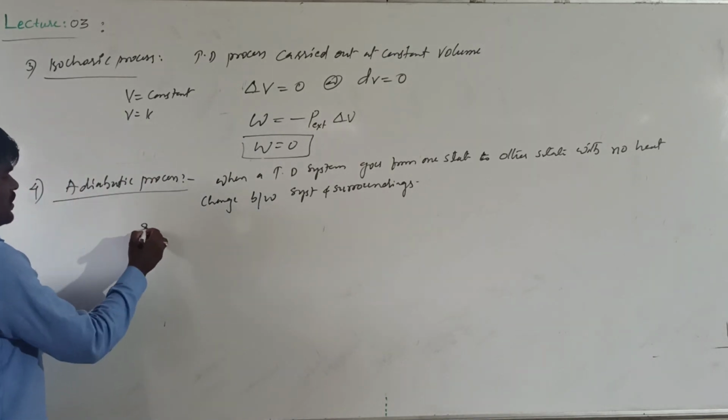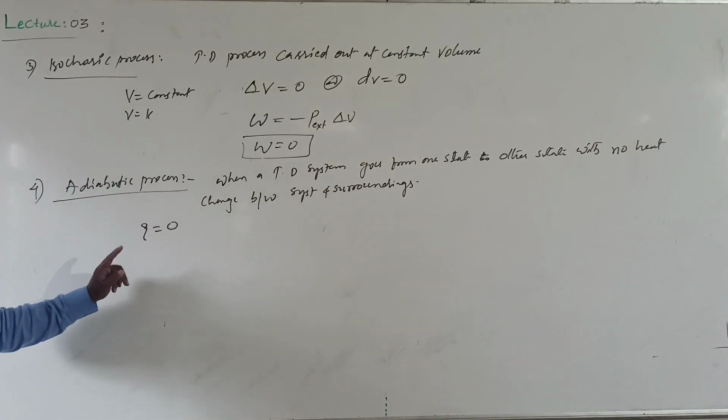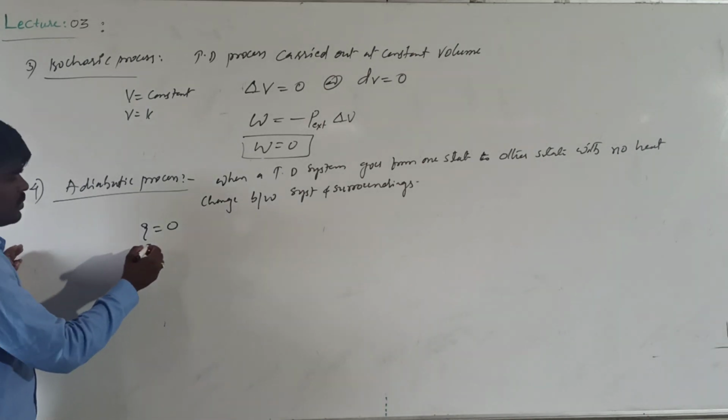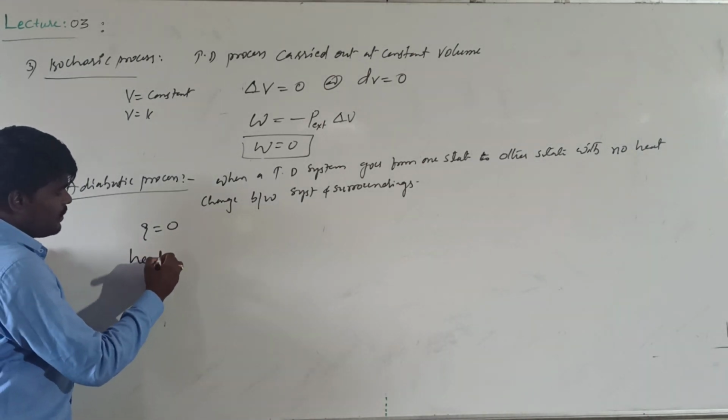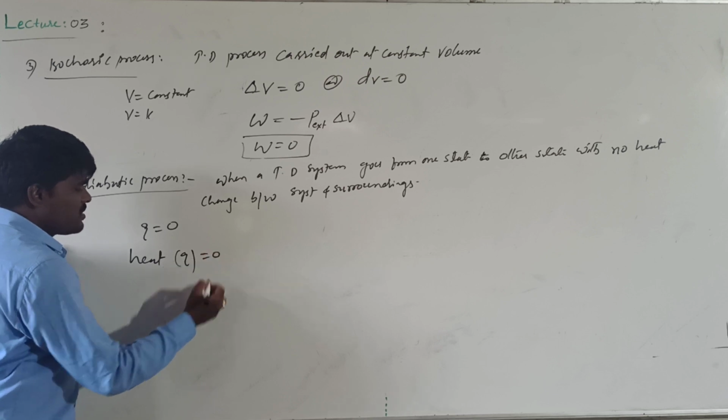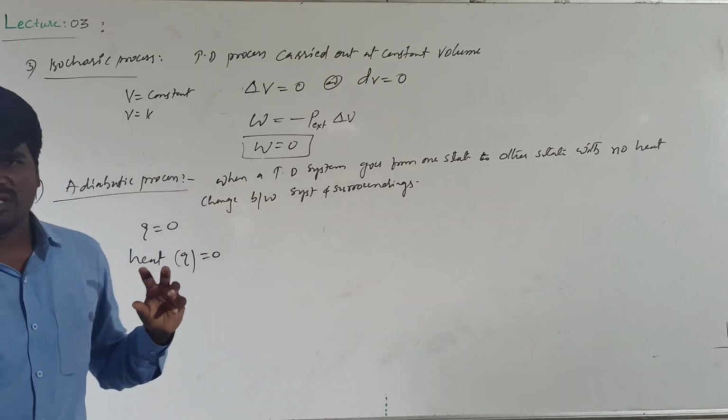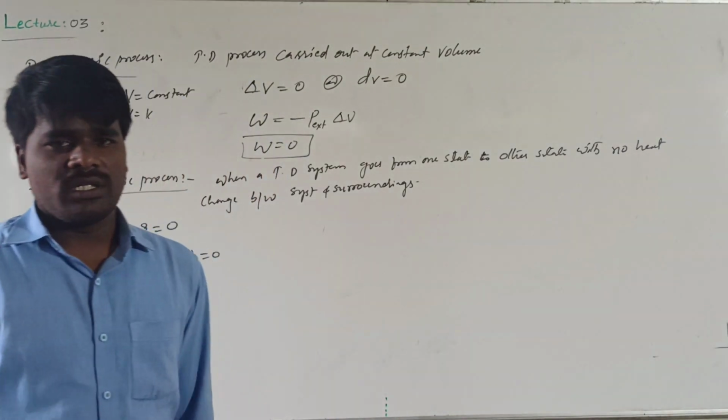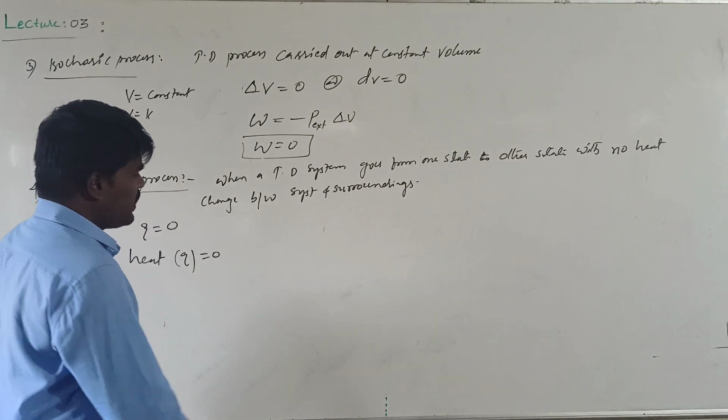Here heat is represented with Q. In this process, heat of the system will be 0. Either it will absorb the heat or it will give the heat.